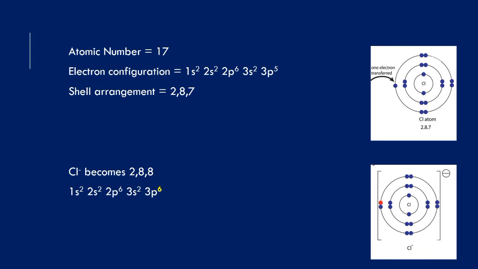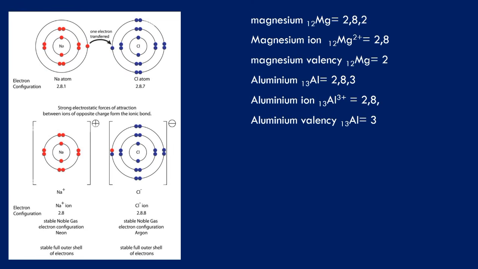7, as you can see. But now when it gains an electron, the electron number moves from 17 to 18. So we are going to have it as 1s2, 2s2, 2p6, 3s2, 3p6. So when we write it in K element, it's going to become 2,8,8. Now, if we look at the sodium, the proton number is still 11, but the electron number is 10. Since we agree that protons are positive, we have plus 11 minus 10, making protons more in sodium. So we say sodium is plus 1.